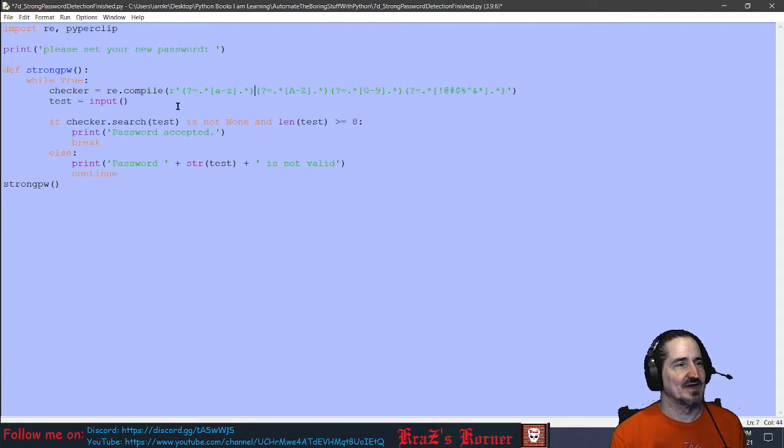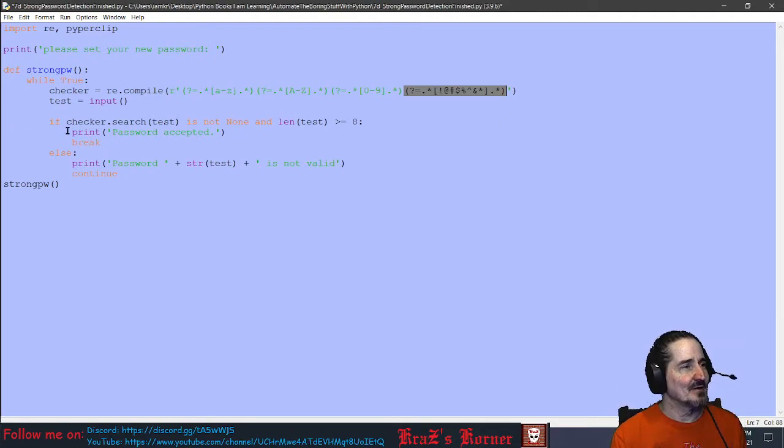My problem was I was joining them all together, because that's what the pipe does. It says either this one or this one would be just fine. Well, I didn't want that. I wanted at least one of these, and at least one of these, and at least one of these. So this is what me and Gast came up with, and I put this one in later on when I understood what he was trying to show me.